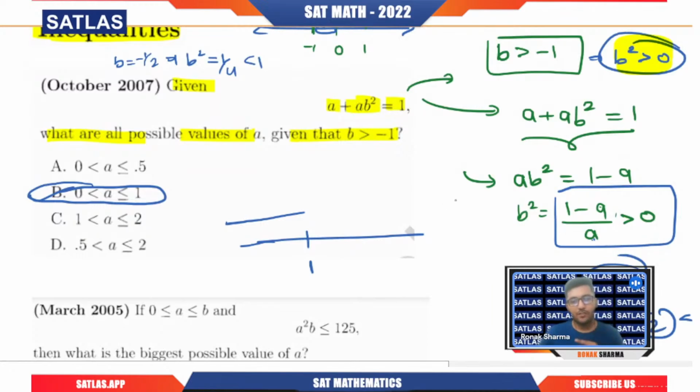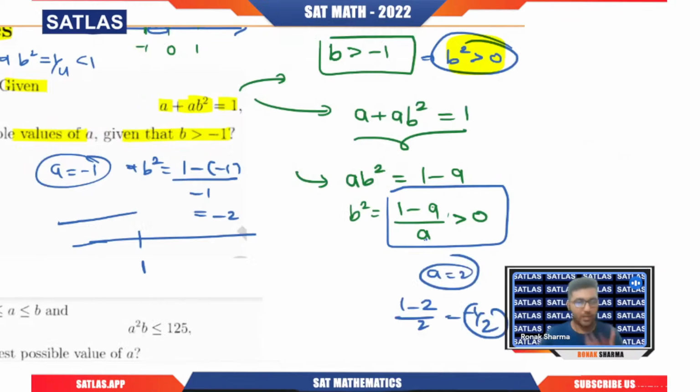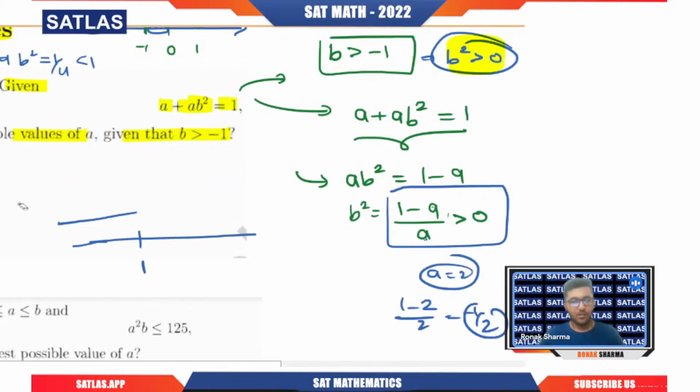Sir, what if my a becomes negative? If a becomes negative, let's say I take -1, then b² will be (1 - (-1))/(-1), which becomes -2. Not possible, a square cannot be negative. So a should be positive and it should be less than 1. That is why b is the correct option. You can see that even a very tough looking question is an easy question if you know the basic concepts of inequality.